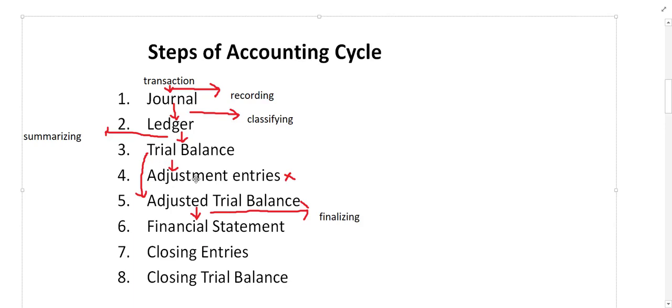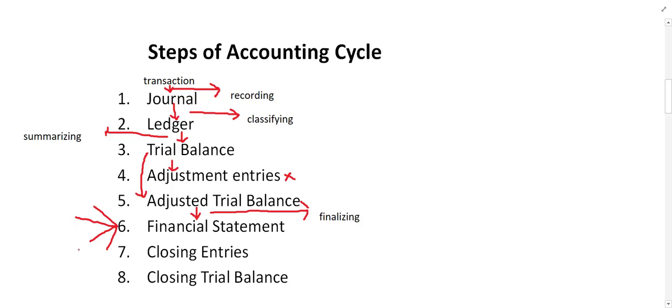And after that, there is adjustment. What is adjustment? We will study it, but for the time being, let us say, for example, the salary of an employee is 20,000, but you paid only 8,000. The remaining amount should be considered as adjustment. So at the end, you have to make adjustments for extra payments or less payments, or extra received or less received. After adjustments, once again, you have to prepare the trial balance. And after that, you have to make financial statements. And now we know how many types of financial statements we have. If you remember, 4 types of financial statements were discussed, right? The first one was the income statement, and the second was the balance sheet.